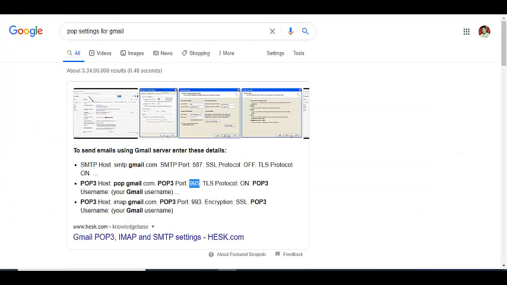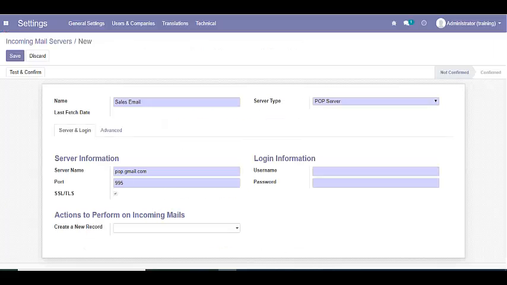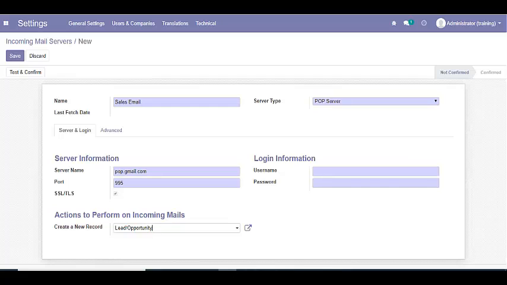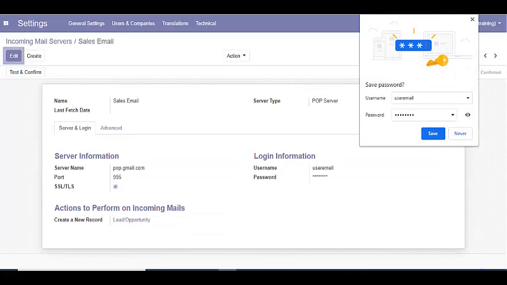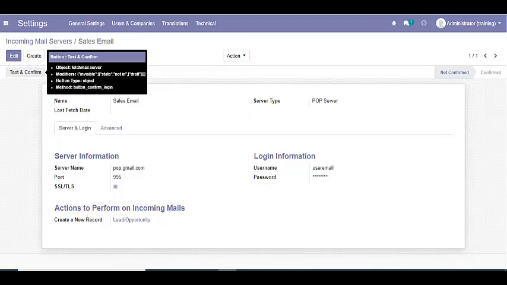We activate these as suggested here, and here create a new record. We can select lead/opportunity. It will automatically create a lead or opportunity in our CRM. You can set the password. Once you do this, you can test and confirm. Once you click on test and confirm, you will see a success message.